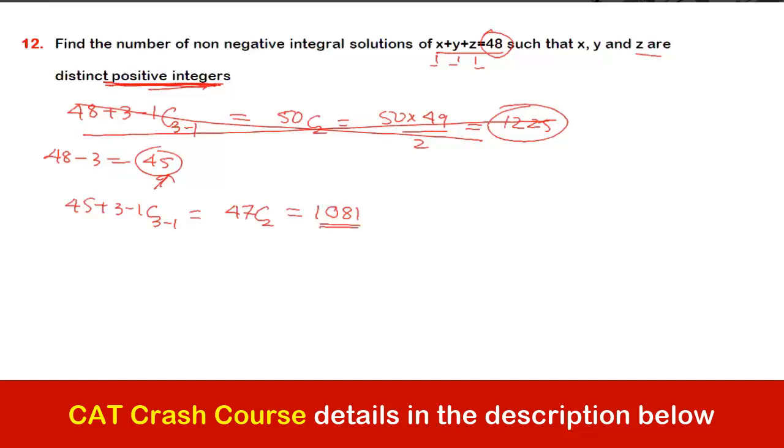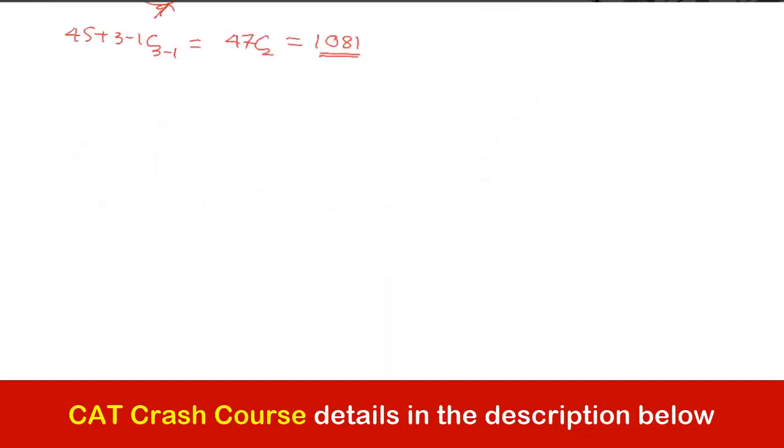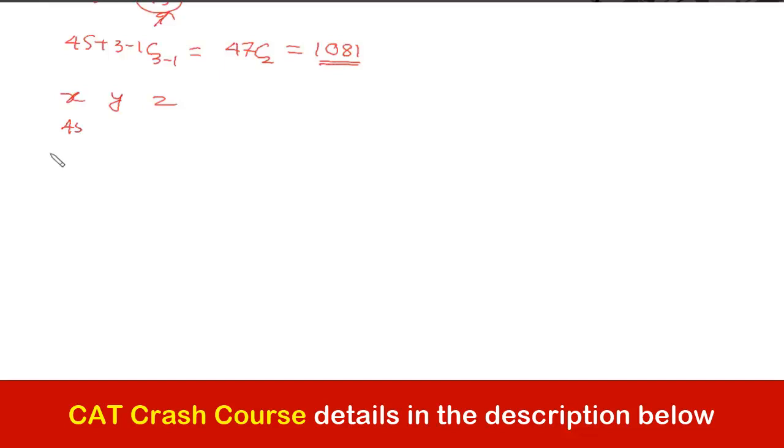ठीक है, चलो दोनों ने बोल दिया, मतलब यही होगा। Now we have to take out those cases wherein all three are not distinct. So let me take a case wherein two are same and one is different. Let us start with 48, sorry, एक मिनट, 48 नहीं होगा, हमने 45 से किया था ना। It should be 45, 0, 0, right?